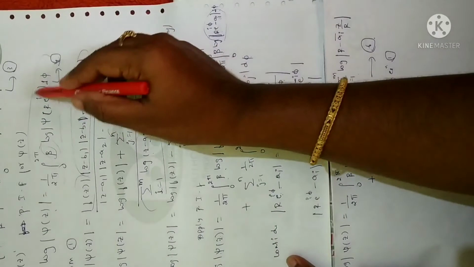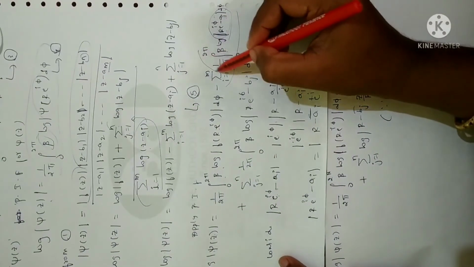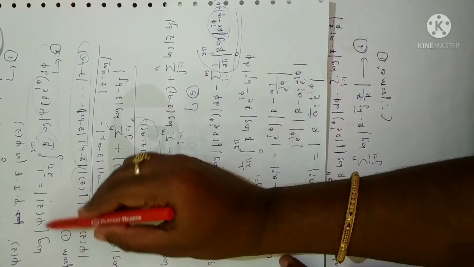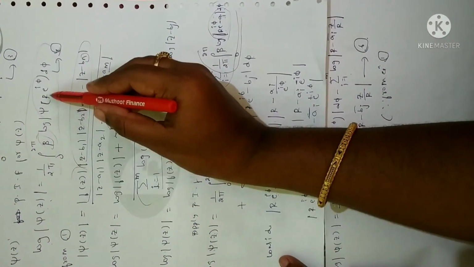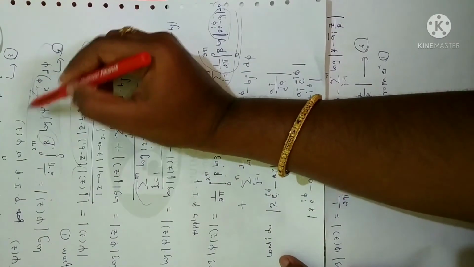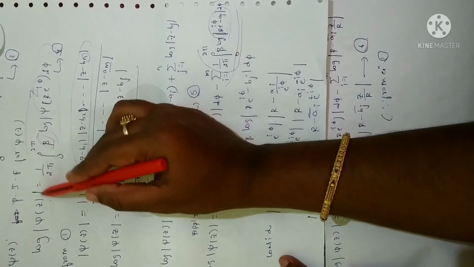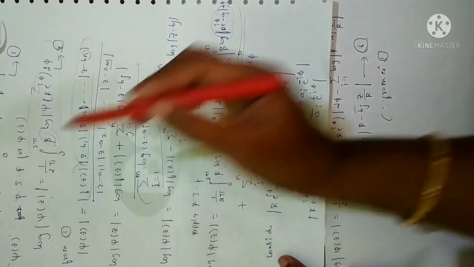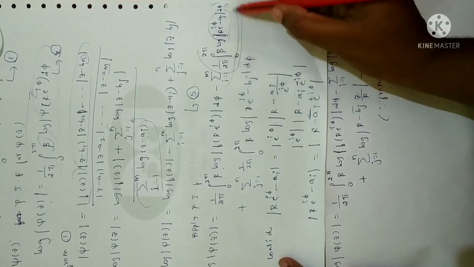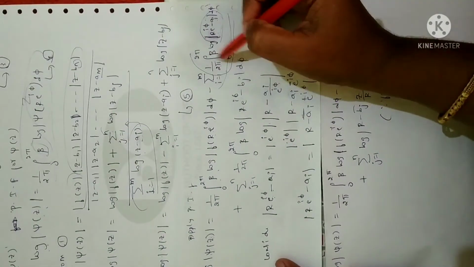So in place of this term I have only this. How can I write this integral term, that is inside the summation term? It can be written as log of psi of z. Here we have psi of r into e power of i theta. r into e power of i theta is none other than z, so I can write psi of z. Similarly, just by leaving this integral sign, everything can be represented as log of psi of z. Overall this integral can be written as log of this function. That is why I have not written the integral sign here.